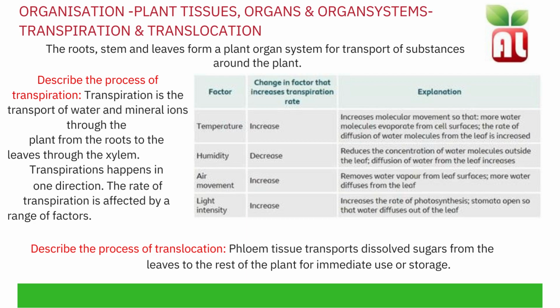The rate of transpiration is affected by a range of factors. These factors include temperature, humidity, air movement, and light intensity. If there is a temperature increase, it increases the rate of transpiration, as more water molecules evaporate from the cell surfaces. Humidity is the measurement of moisture in the air.